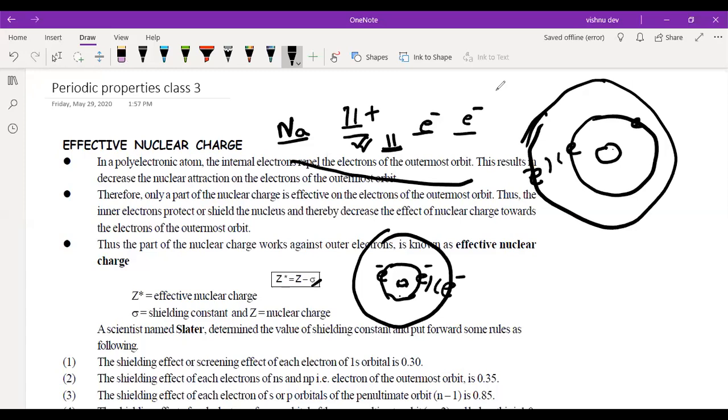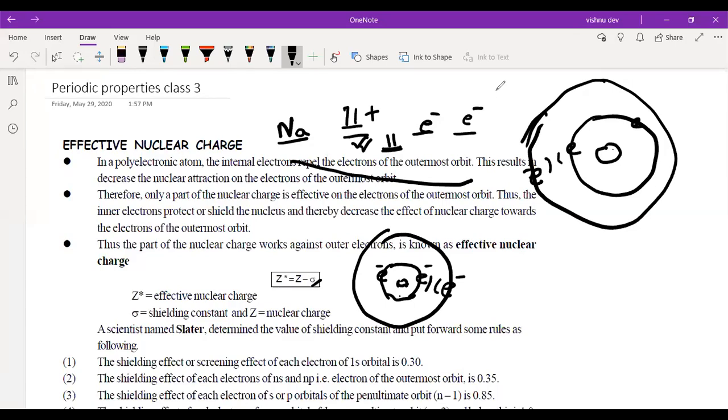That is the reason for the screening effect, also called the shielding effect. That's the repulsion of outer electrons because of inner electrons. Any issue in that?